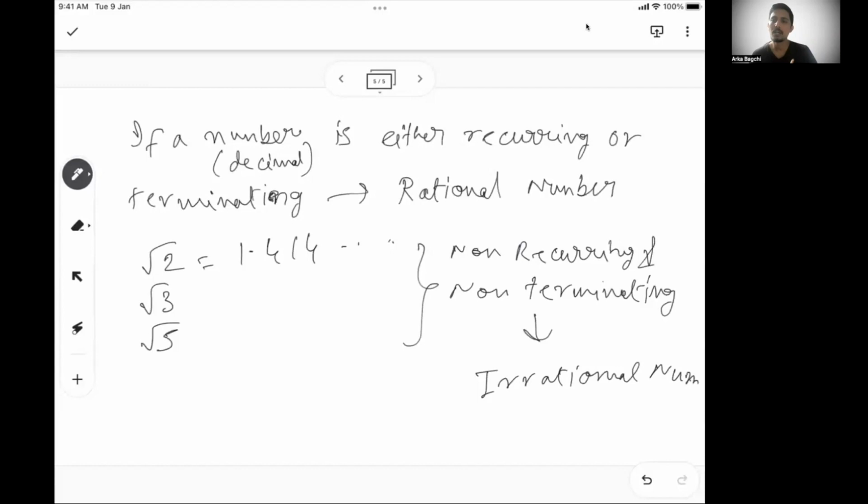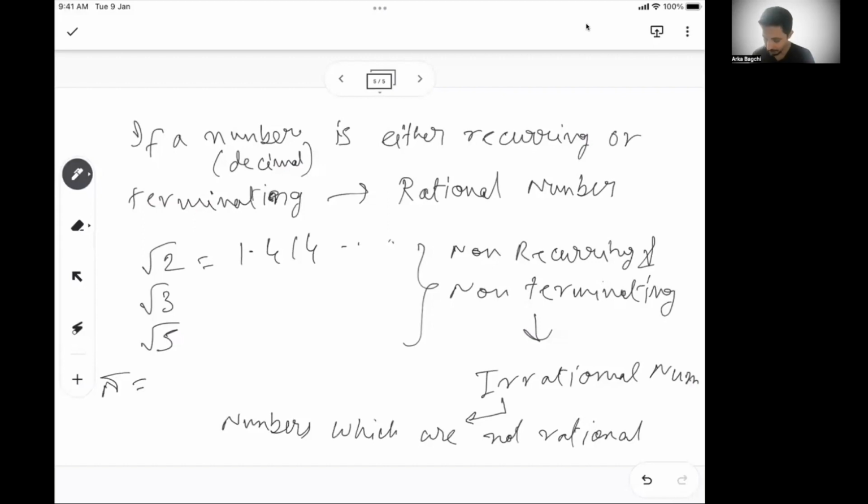So ideally, irrational numbers are those numbers which are not rational. So anything that is not rational are typically your irrational numbers. So numbers which are not rational, right? Those are called irrational numbers. For example, pi. Pi, we normally write it as 22 by 7, but that's an assumed expression of pi. The actual value of pi is 3.14 and so on. So it goes on. So pi is not a rational number. Pi is an irrational number.